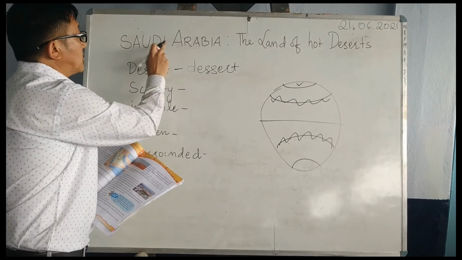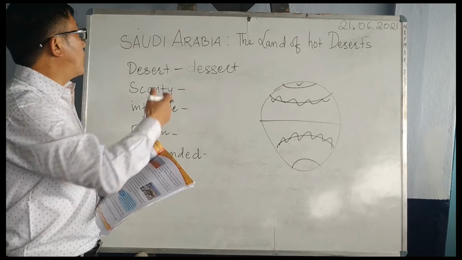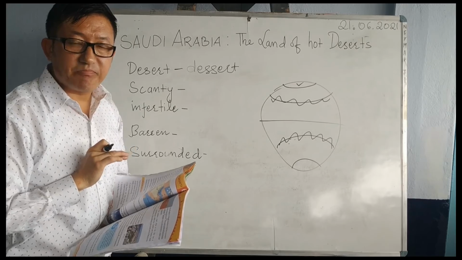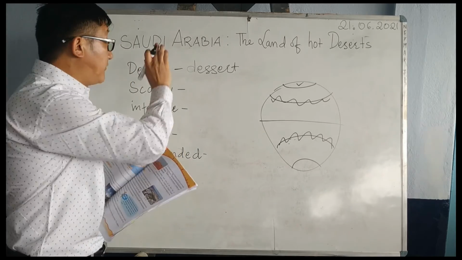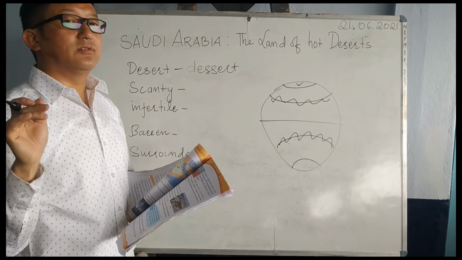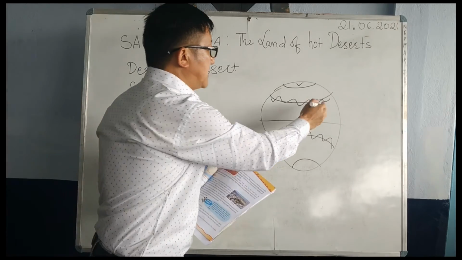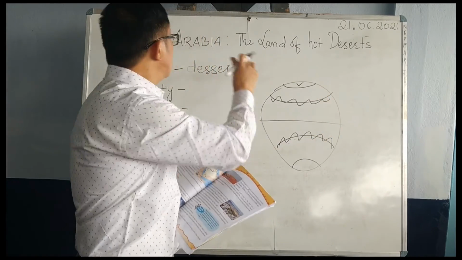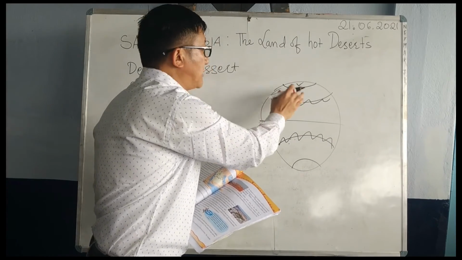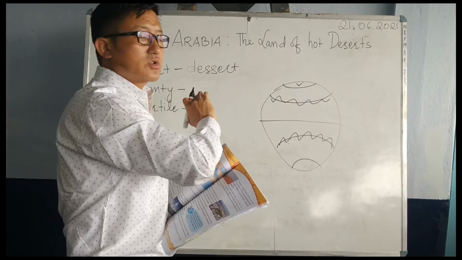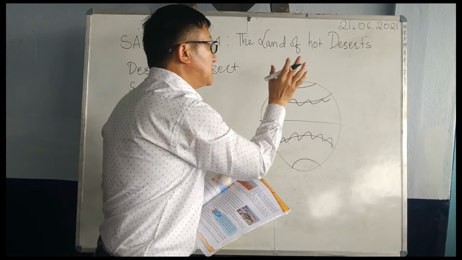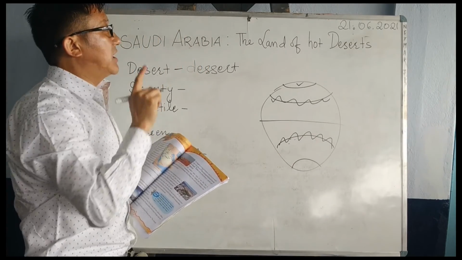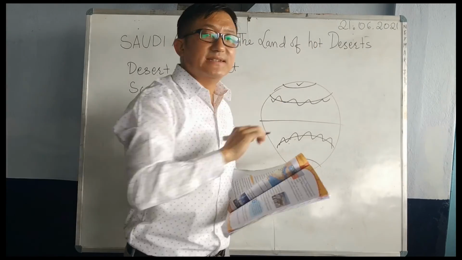If we know Saudi Arabia, what kind of people, what kind of weather they have, what kind of animals they keep, what kind of cultivation they do, then we can understand that in the land of hot deserts in different countries, the same pattern, same kind of occupation, food habit, animals, and vegetation exist. So, taking the example of Saudi Arabia, we are going to study the land of hot deserts.